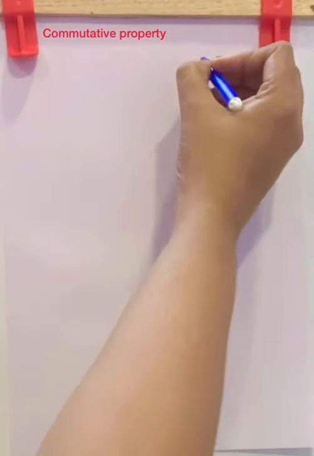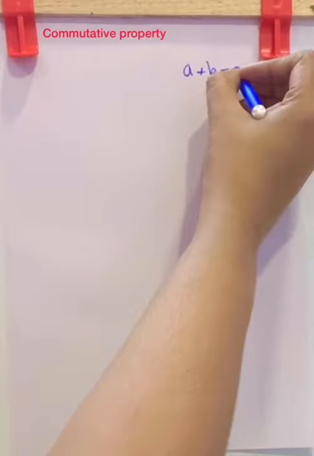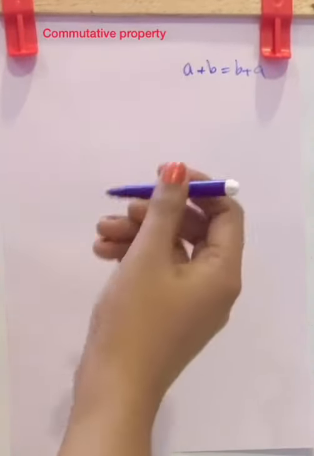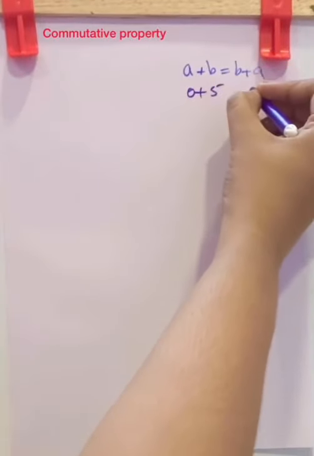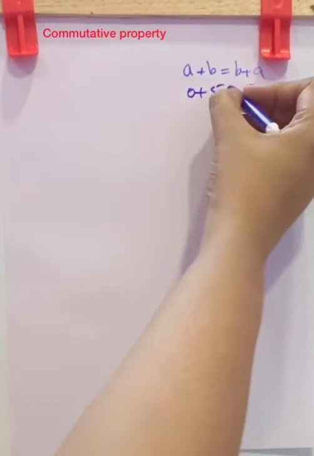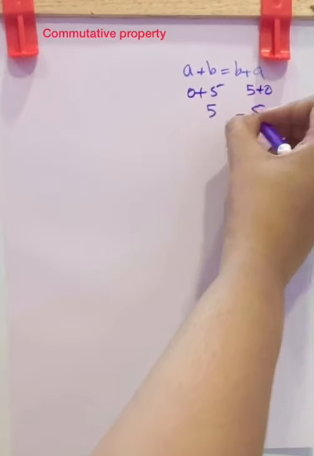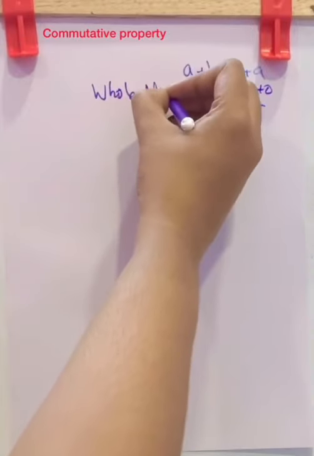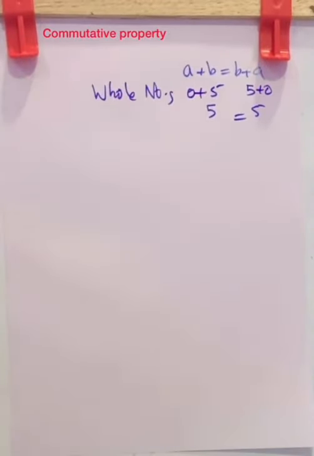Next is commutativity. In case of whole numbers, we can see addition. Let us check. Commutativity means A plus B is equal to B plus A. This is what commutativity says. Now let us check what happens to the addition of whole numbers. Whole number means 0 plus 5, and let us check 5 plus 0. Both the answers are 5. It is equal. For whole numbers, we can say they are commutative.